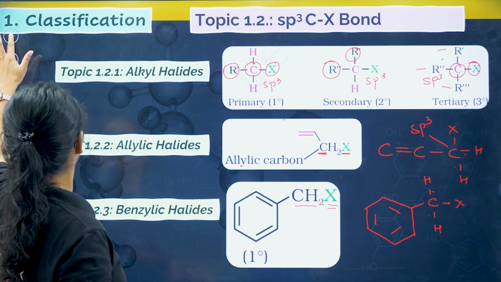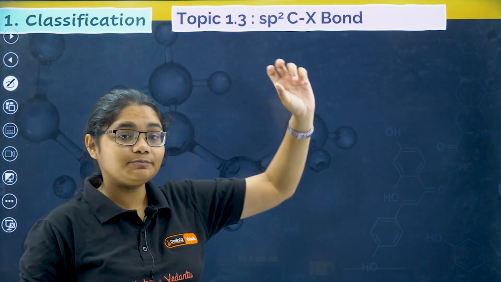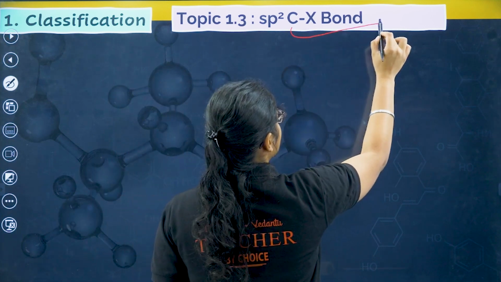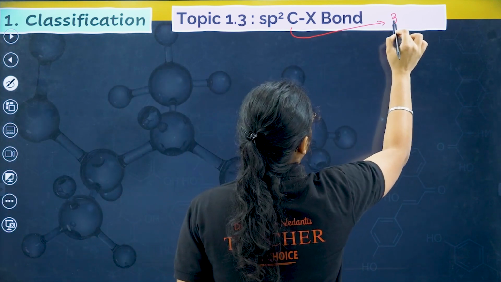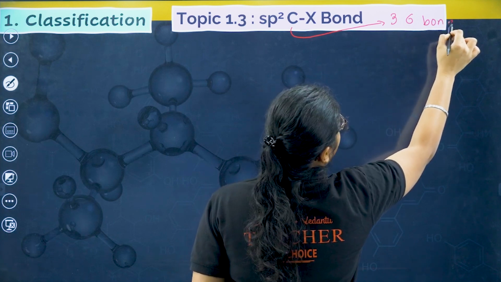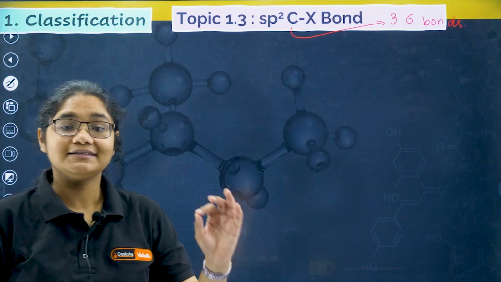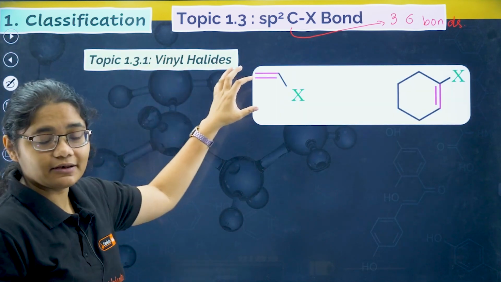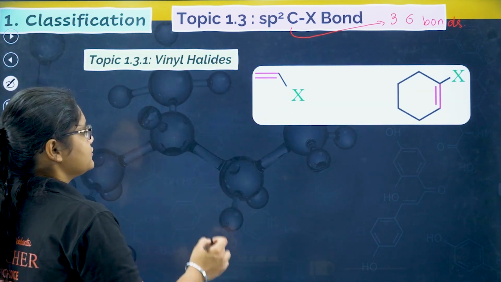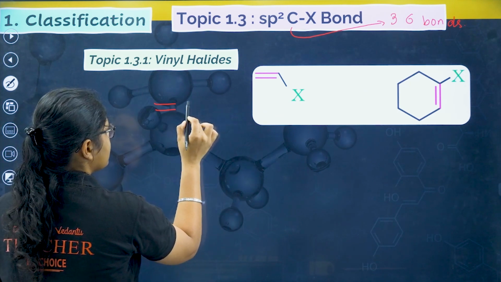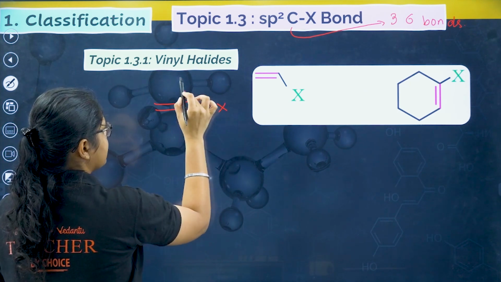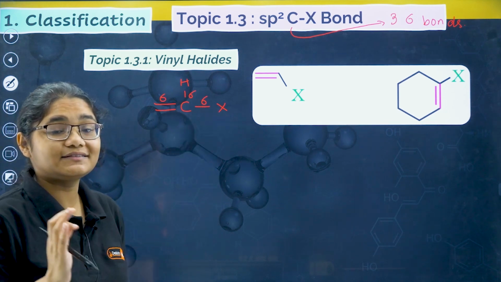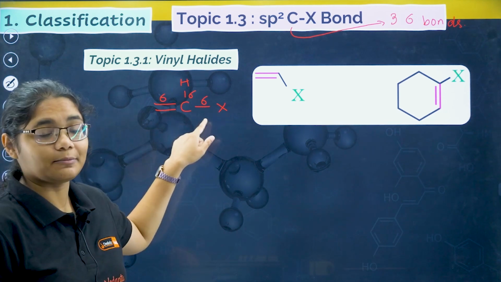Now we will move to the third classification, that is sp2 carbon. Now what is the meaning of sp2 carbon? This should have 3 sigma bonds. Now if I talk about the first one, vinyl halides. In vinyl halides, if you see this carbon, I have this one C, X and this one H, right? So how many sigma bonds are there? It only has 3 sigma bonds. So this is an sp2 hybridized carbon.